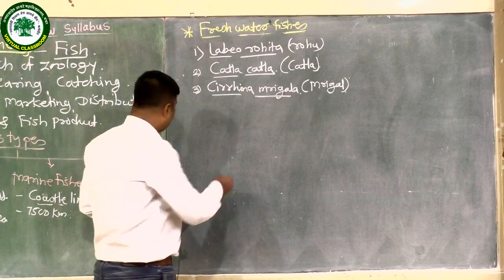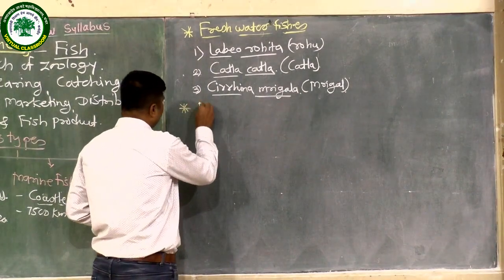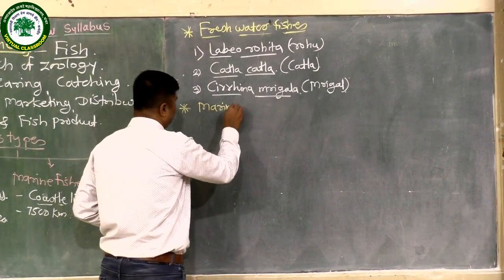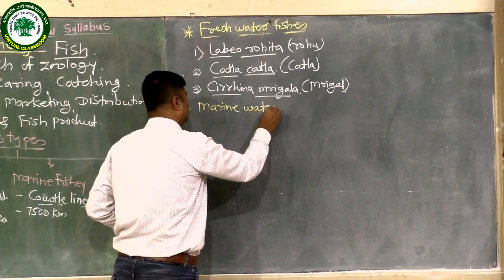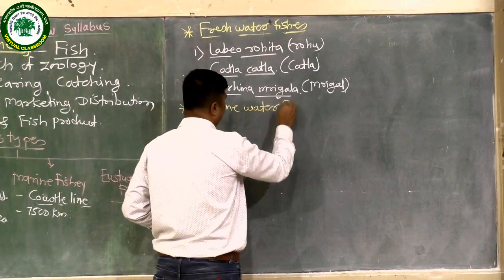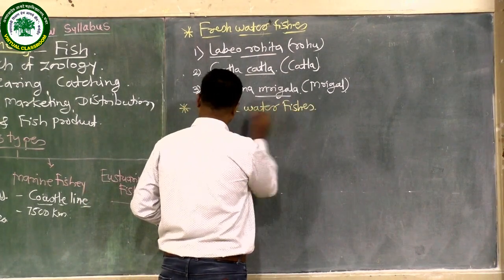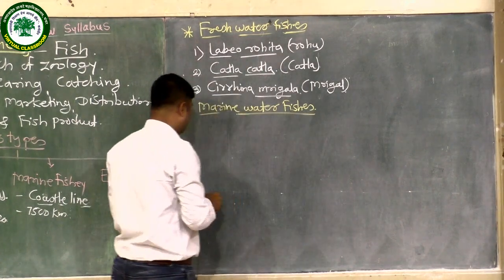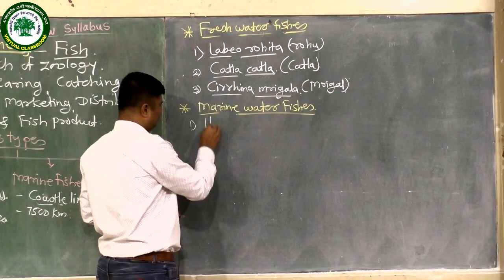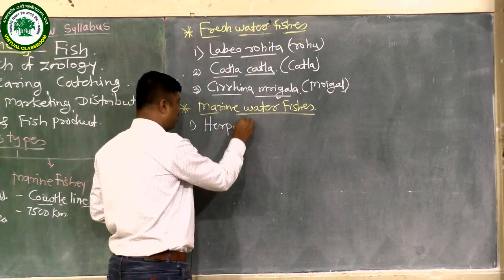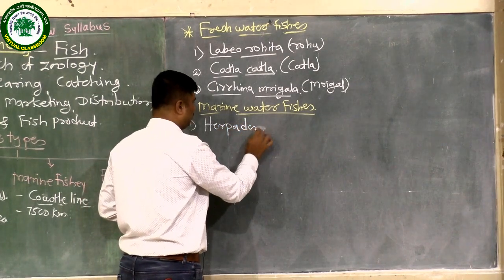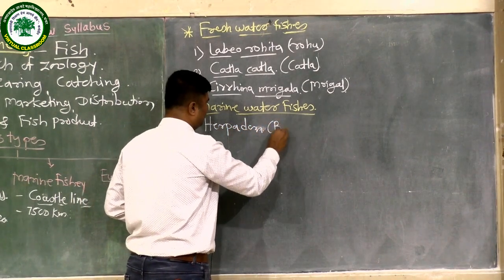Then the marine water fishes, which are present in the ocean. Marine water fishes are: first variety is Harpedon, which is known as Bombay duck.